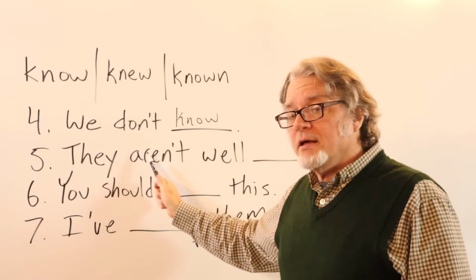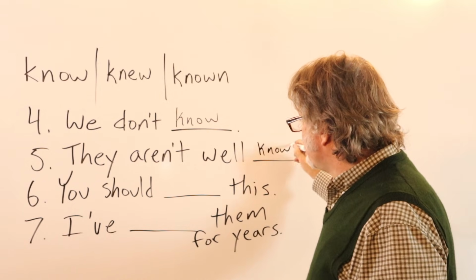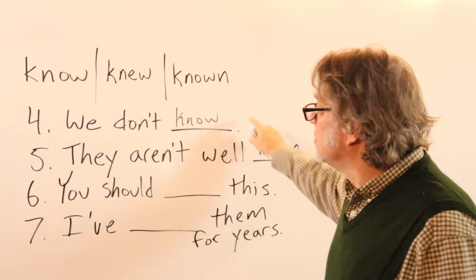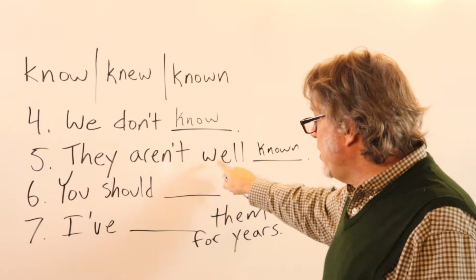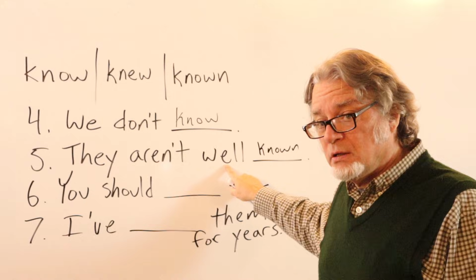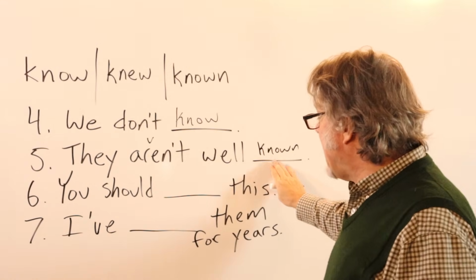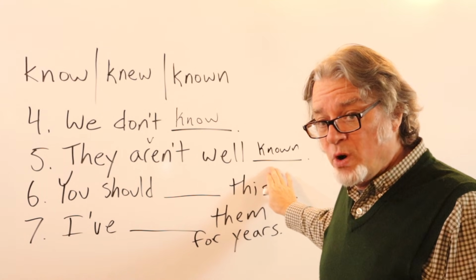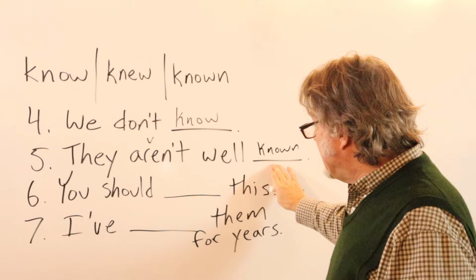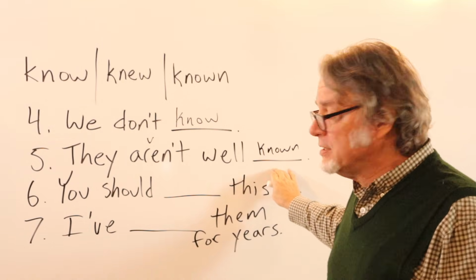Number 5, they aren't well known. This is the past participle here, but it's functioning as an adjective with the word well. The main verb is right here. This is not the verb unless you consider it in the passive voice. This could be the adjective, but it could also be in the passive voice.